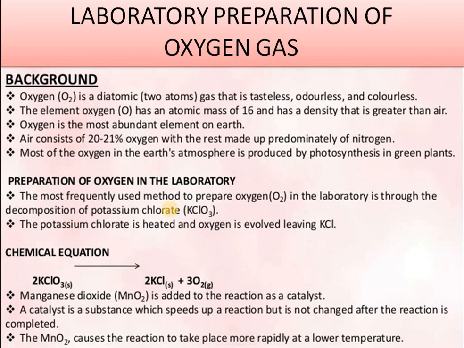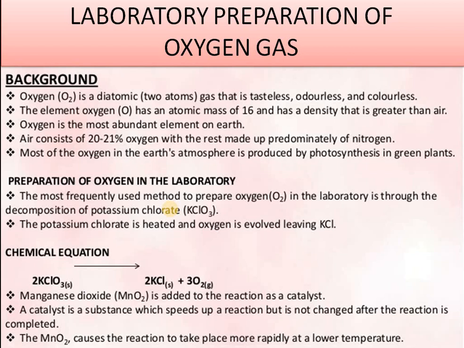In air we have nearly 21% oxygen by volume, and by weight it is nearly 23%. And how is it produced? By photosynthesis, which you are already clear about.